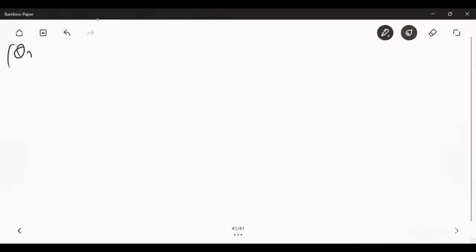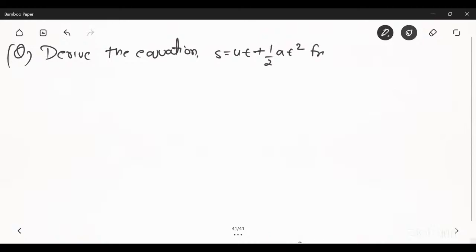The next previous year question is, derive the equation S is equal to ut plus half at square from the vt graph.